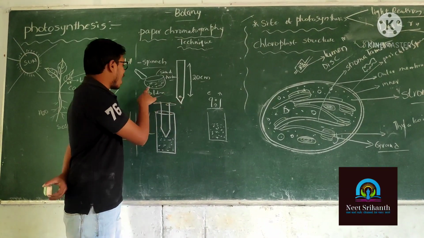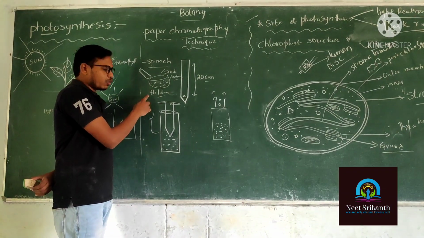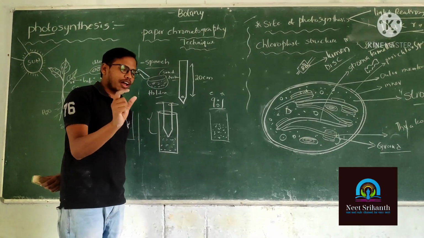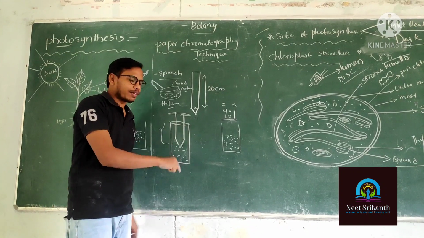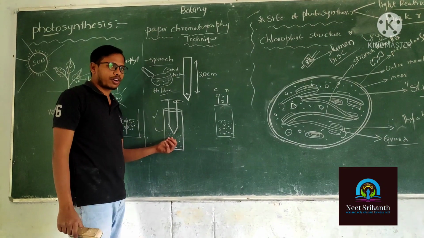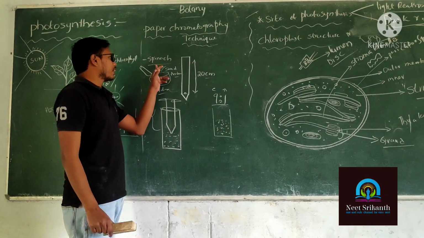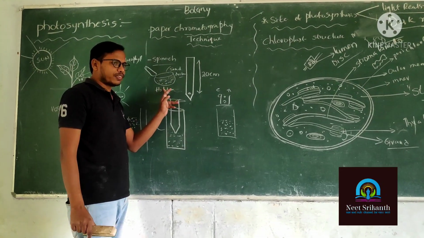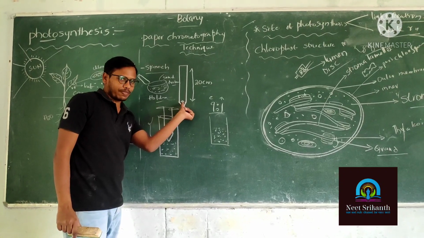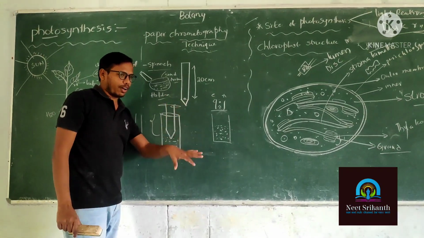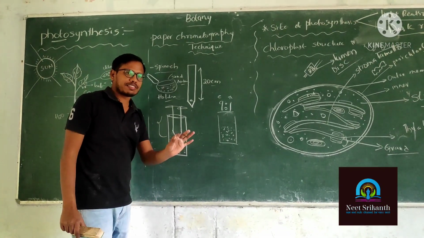Understood this one? After grinding the leaf, you take a drop of the leaf sap and place it on the chromatography paper. Is it clear? Before placing the chromatography paper in the jar, place the spinach leaf sap on the chromatography paper, like 1 or 2 drops. Is it clear?